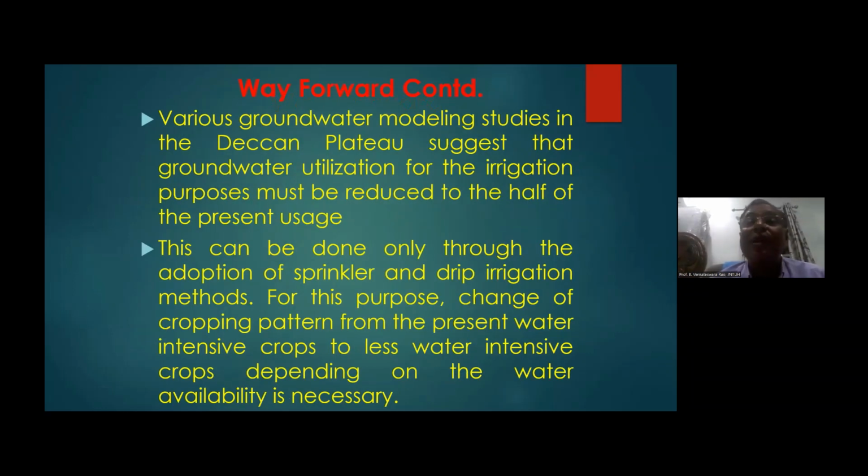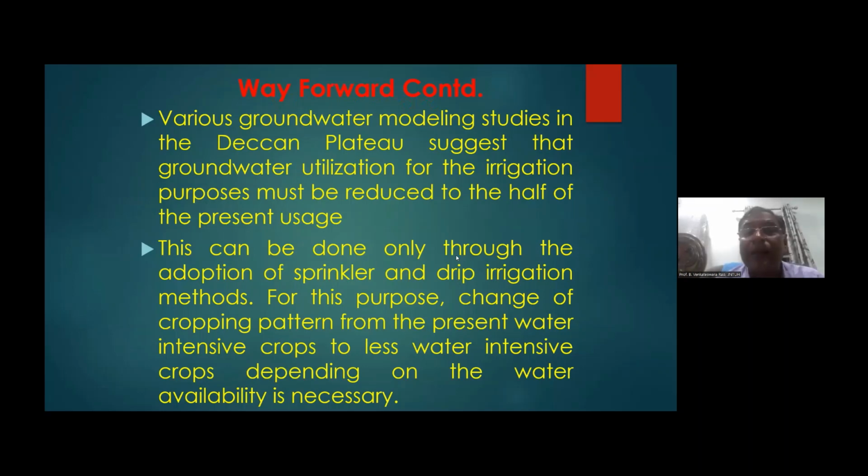Then various groundwater modeling studies in the Deccan Plateau, where I have shown these graphs, suggest that groundwater utilization for irrigation must be reduced to half of present use.